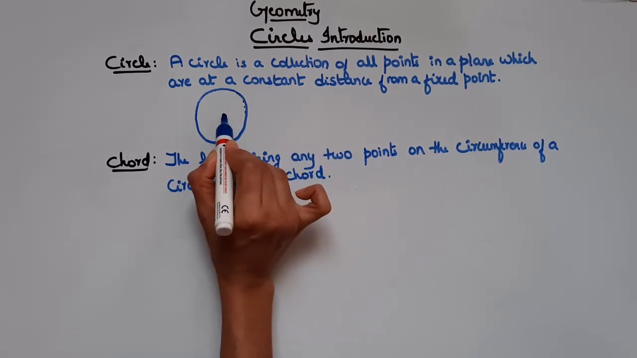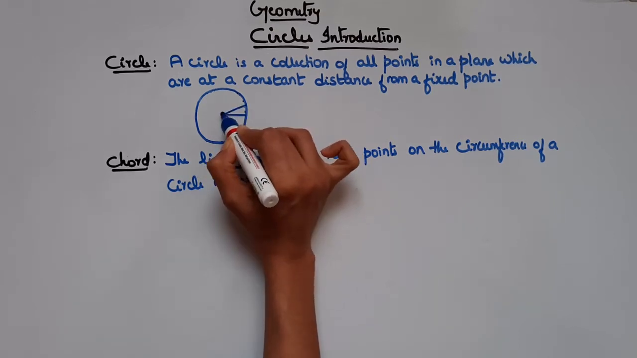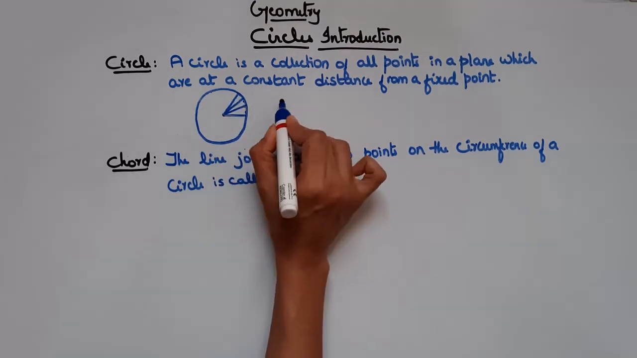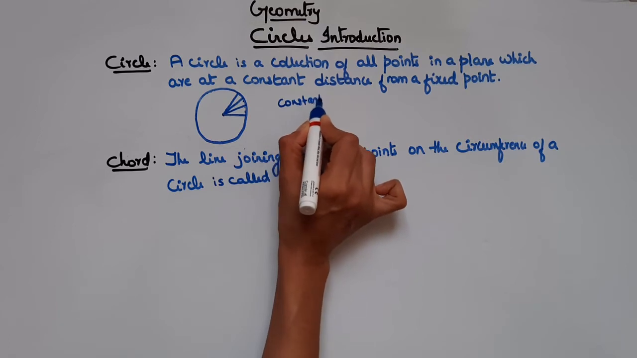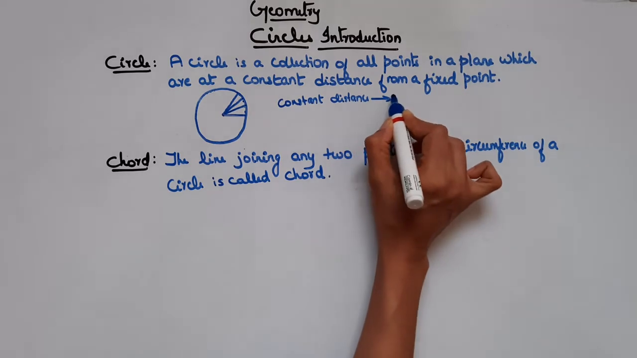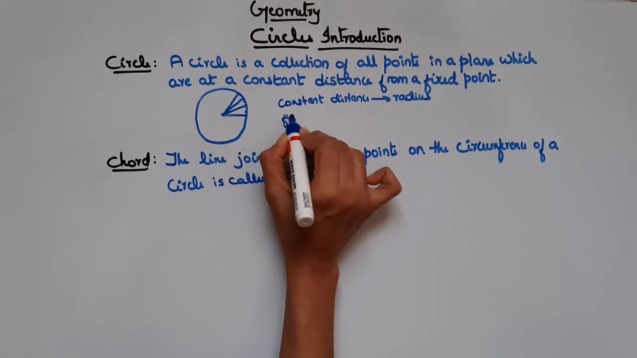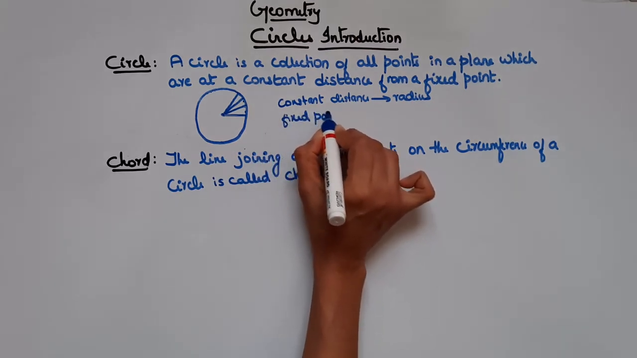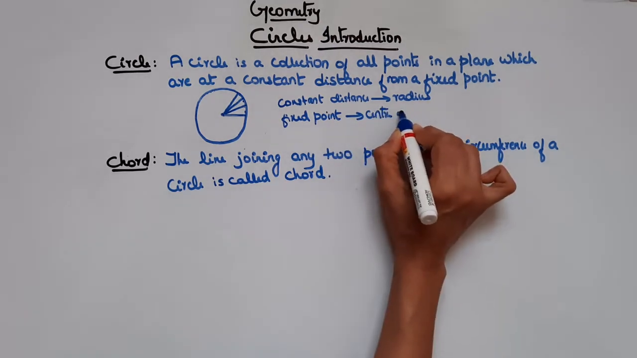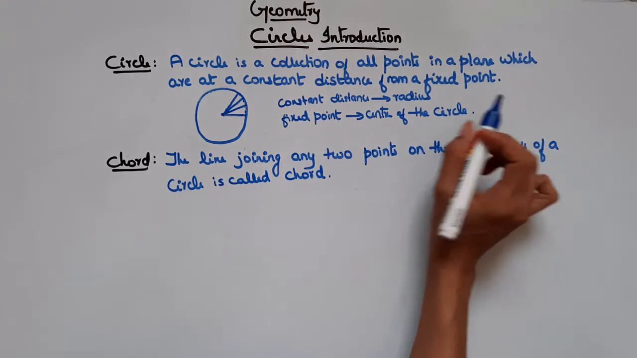So this constant distance is nothing but the radius. These are all at a constant distance from the fixed point, right? So here the constant distance is nothing but your radius, and the fixed point is the center of the circle, right? So I hope this is clear.